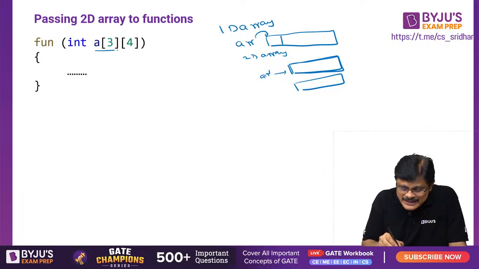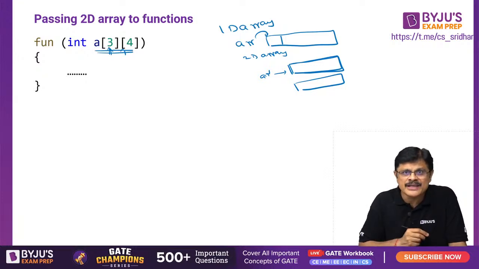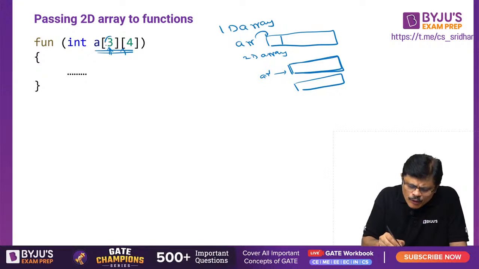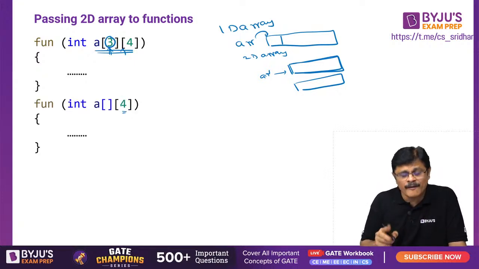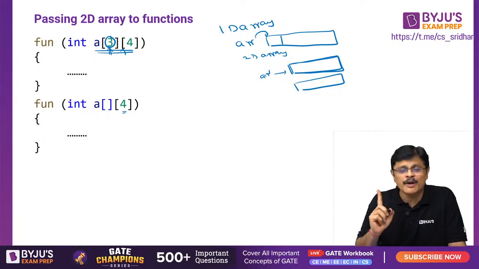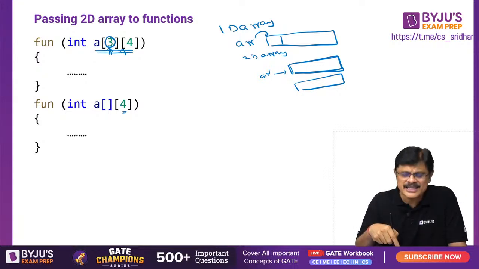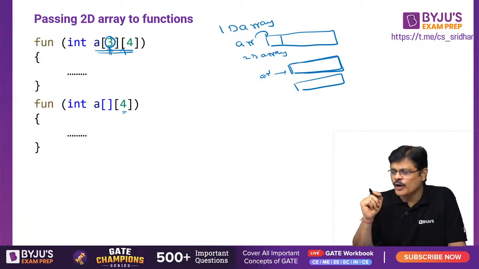So when you send, you can send the complete size, that is the number of rows and number of columns, or you can ignore the number of rows, my dear friends. But the number of columns cannot be ignored. This number of rows part can be ignored.